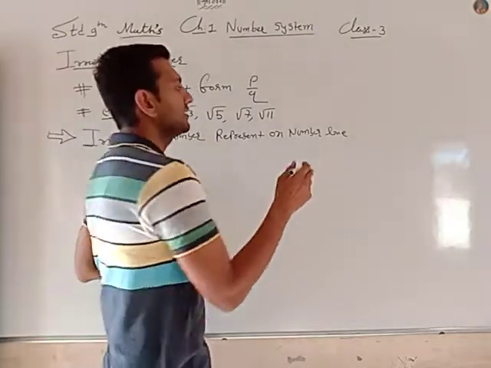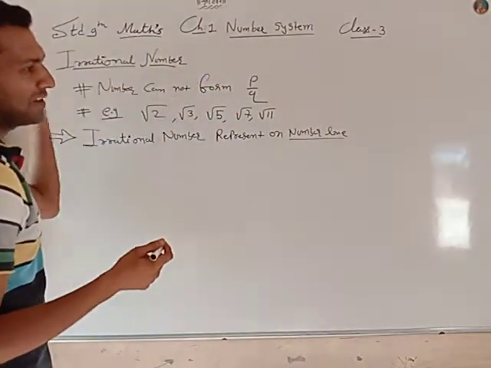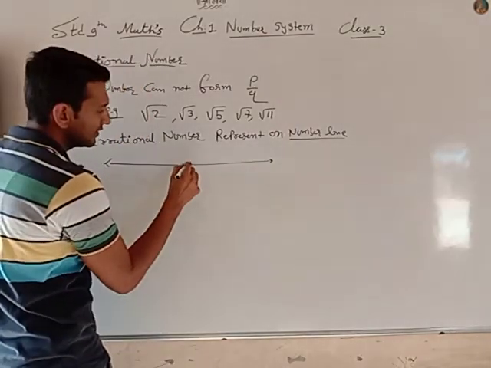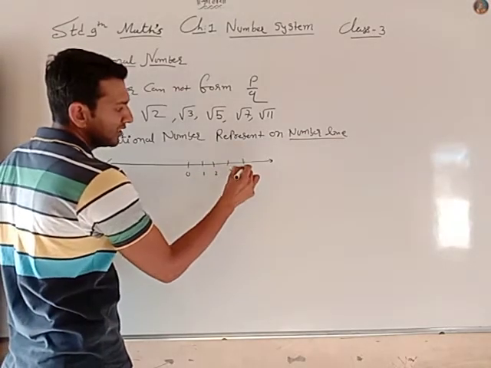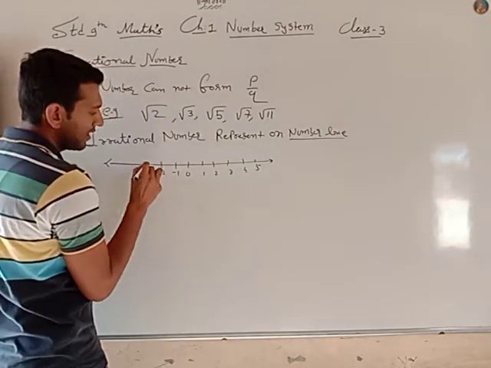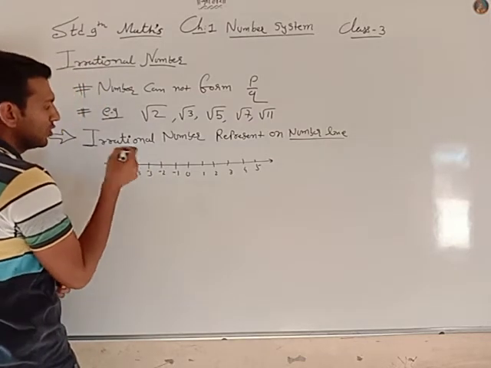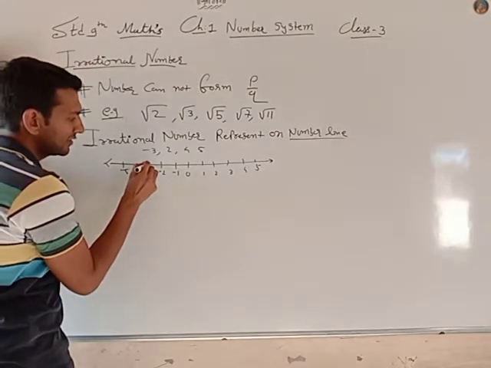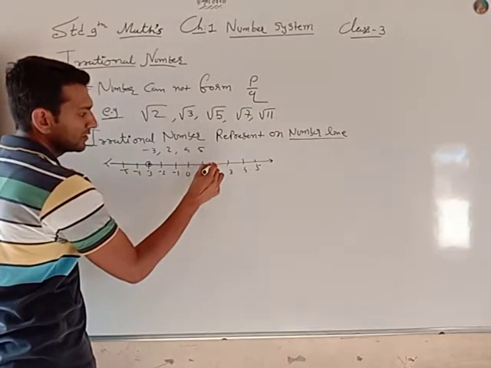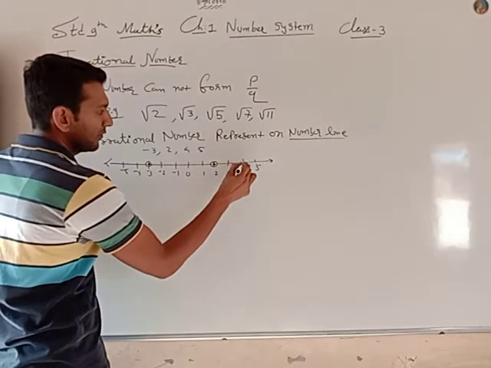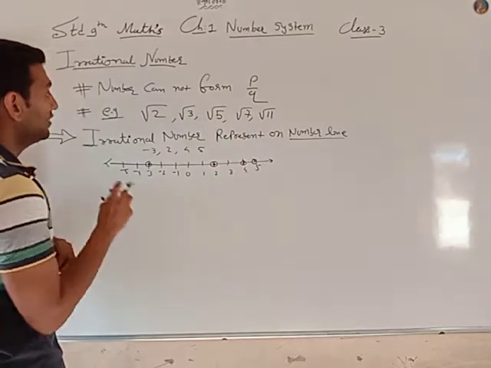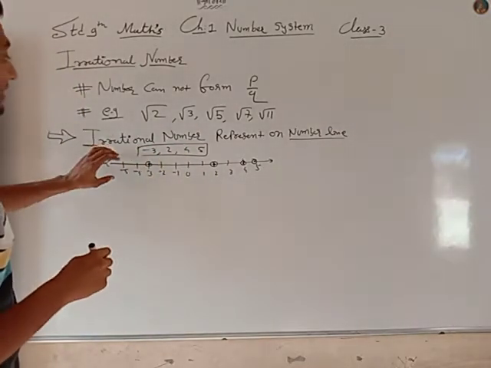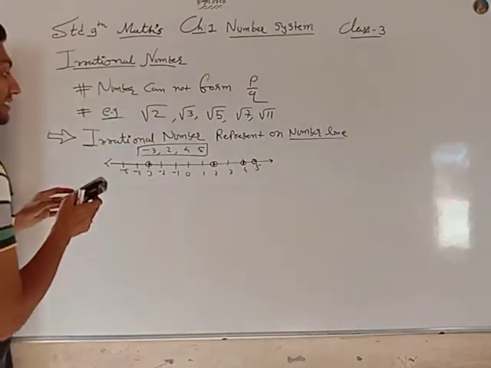First, what is the number line? When we were in 6th or 7th standard, we drew the line. In the middle is 0, 1, 2, 3, 4 and 5, minus 1, minus 2, minus 3, minus 4 and 5. So we represent minus 3, 2, 4 and 5 on the number line. But here the numbers are rational. How to represent an irrational number on the number line, we will learn.